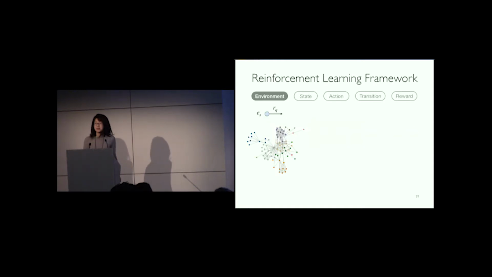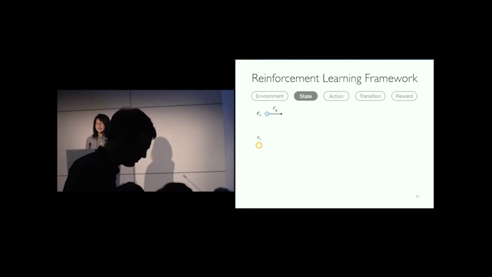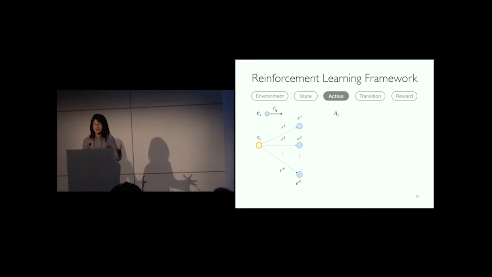A reinforcement learning framework can be described by the following components. In our setup, the environment is the entire knowledge graph, plus the structured query issued by the user. A state is simply a node in the knowledge graph, and in our model, we constantly incorporate the structured query as part of the state definition. The actions are simply the edges outgoing from the current node. To perform an action, the agent basically selects an edge and transits to the entity on the other side.